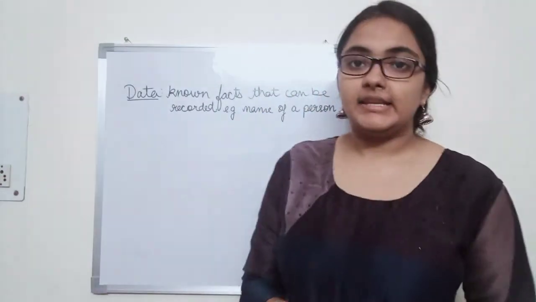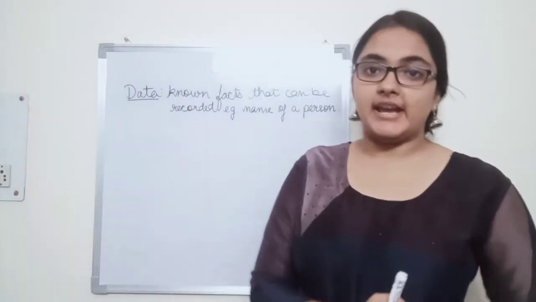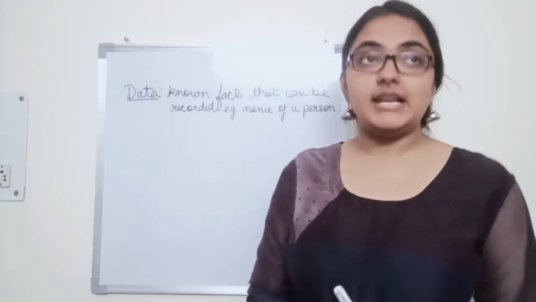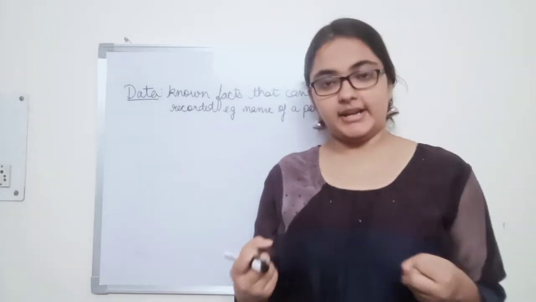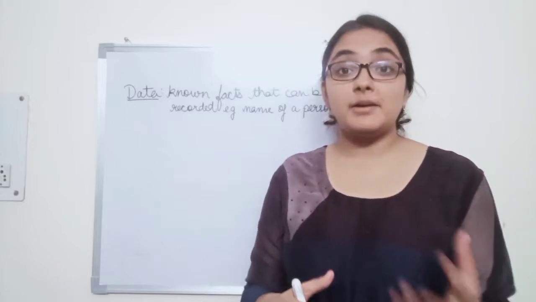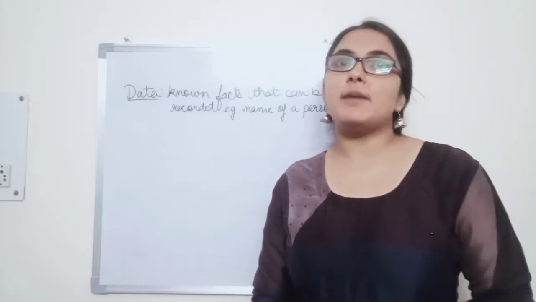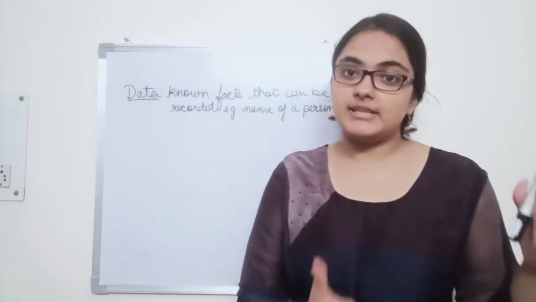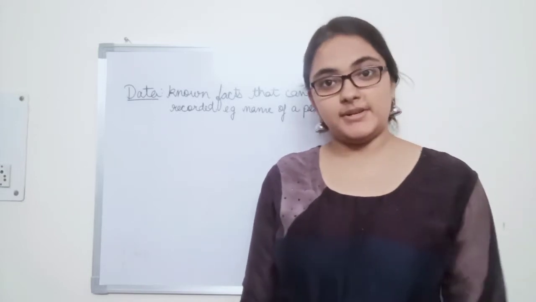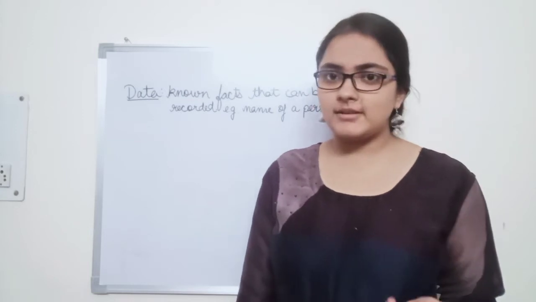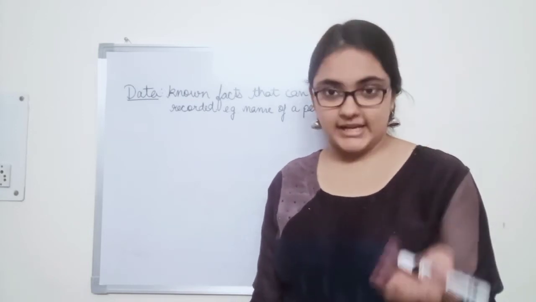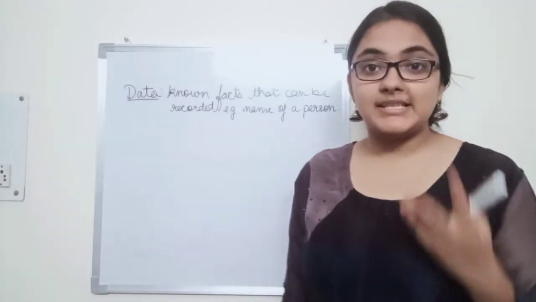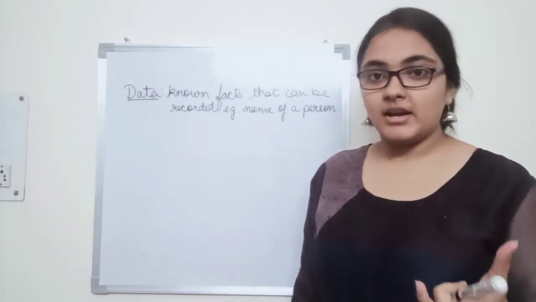Then we begin by defining the next definition, which is called database. Database is a collection of related data with some implicit meaning or some meaning attached to it. For example, if I refer to the collection of the names, addresses and phone numbers of all my neighbors, then it can be called a database because it is a collection of related data and it has some implicit meaning.